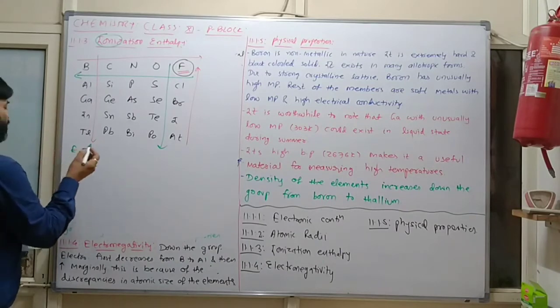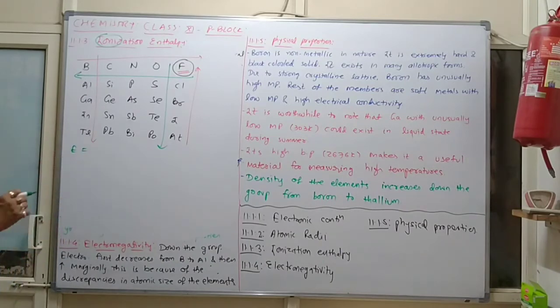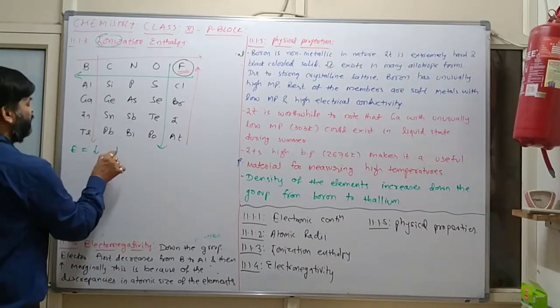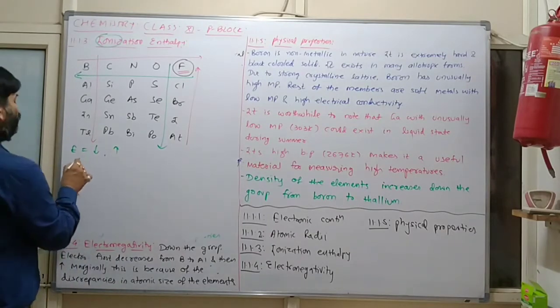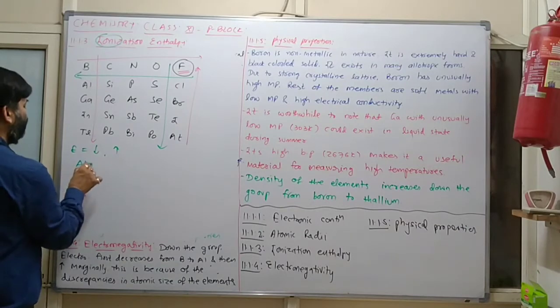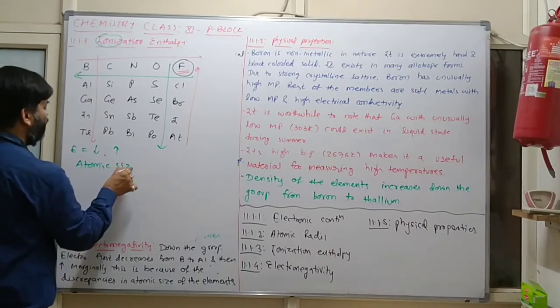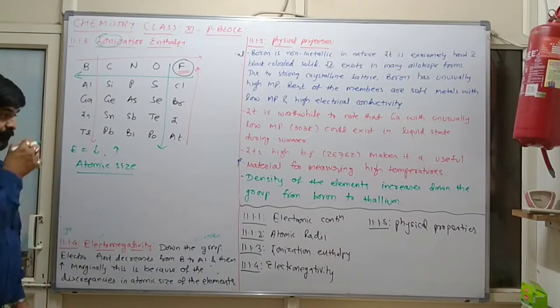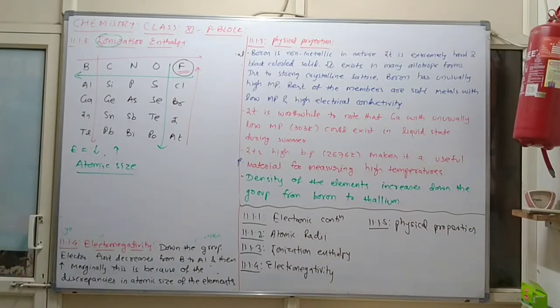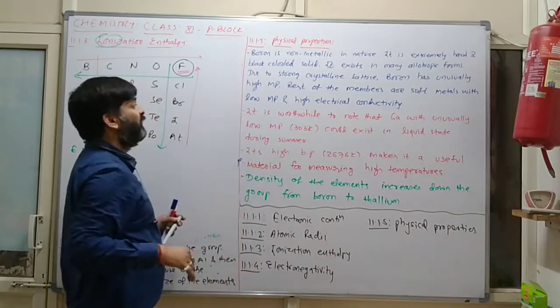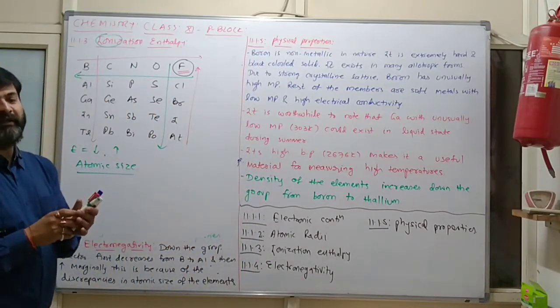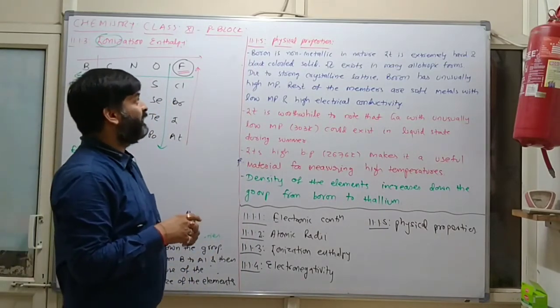So one of the important parameters here is atomic size. Now next, whenever you have to compare electronegativity, our standard comparable element is again fluorine.